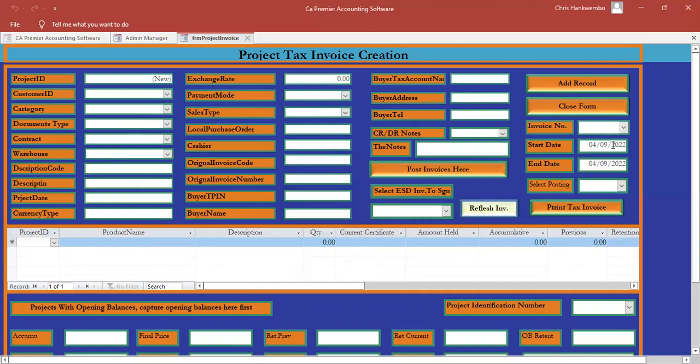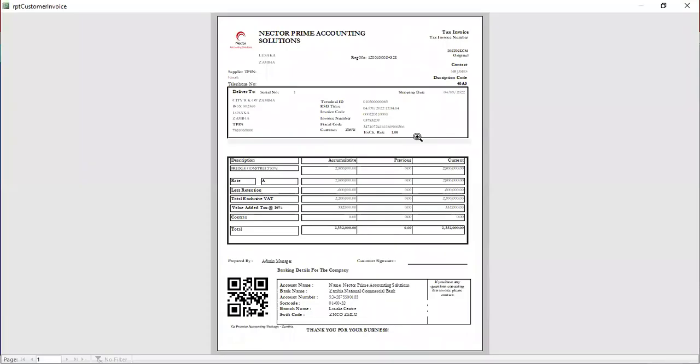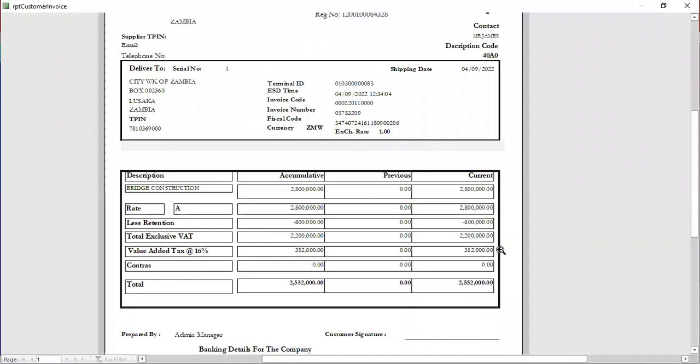Then all you need to do is print the stamped invoice, and select, oh sorry, not post, print view here. Okay, let's see how it looks. If you look at this one, it is totally different from an invoice for products.